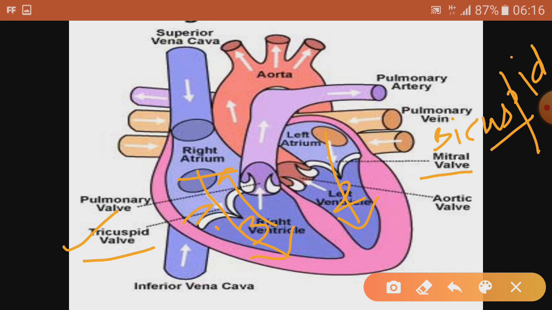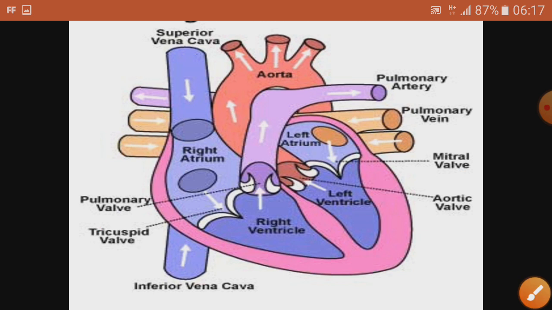And arteries don't have valves, because arteries come from the heart and already have blood pressure, so the blood does not come backwards. So valves are present in veins, and also in the heart. On the right side it is tricuspid, on the left side it is bicuspid. You can remember by the number 32.